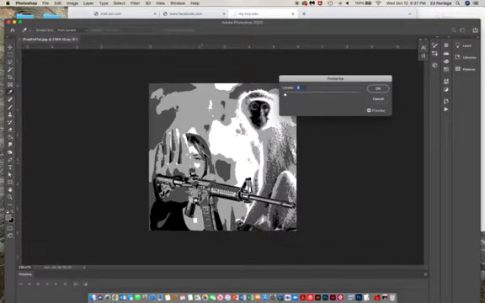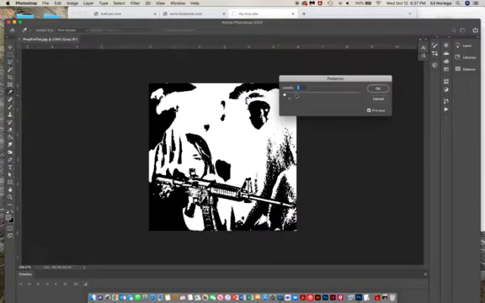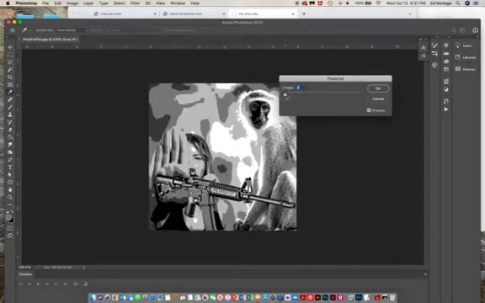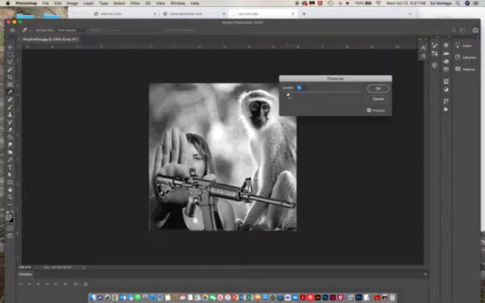It immediately breaks it up into grayscale, and you have levels here. Level 2 gives you literally two values, black and white. If I go to 3, that's 3 levels; with 4 levels, you have 4 values. Let's see, 15 levels, you have more values. So what it does is it breaks down all of your soft shapes into hard shapes.